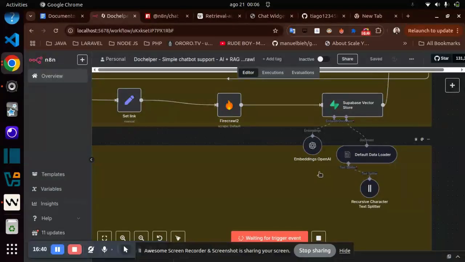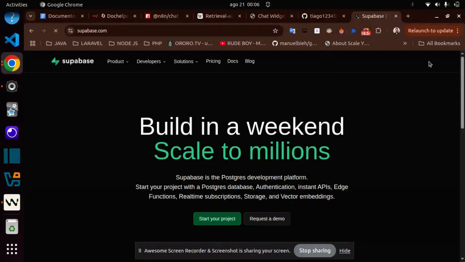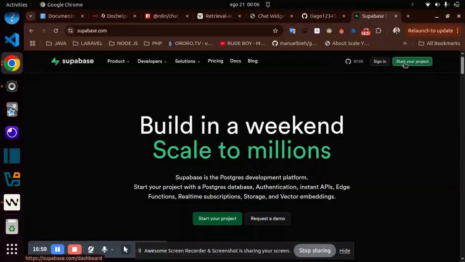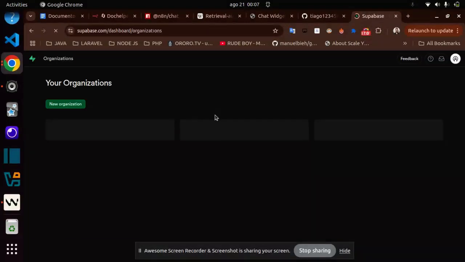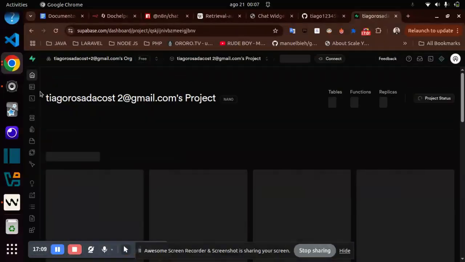So the embedding transforms text into vectors. Supabase does this process and saves the records. Let me share my database here, because I believe it can be helpful to explain what's happening.